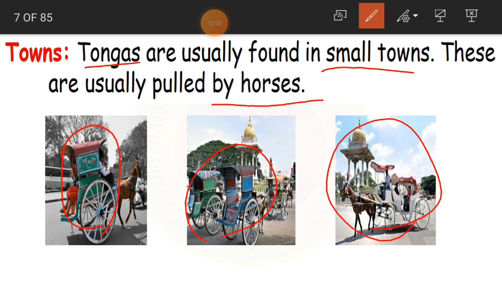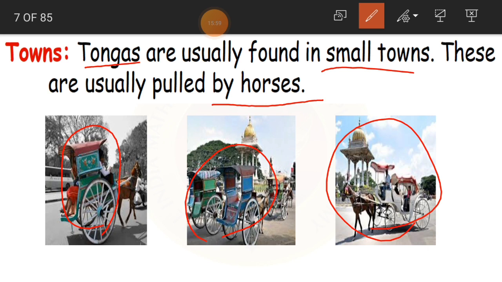So these are found in small towns. If you visit places in the north side, North India, people use more tongas. In the early days, everywhere tongas were used more. We also call them jetkas.